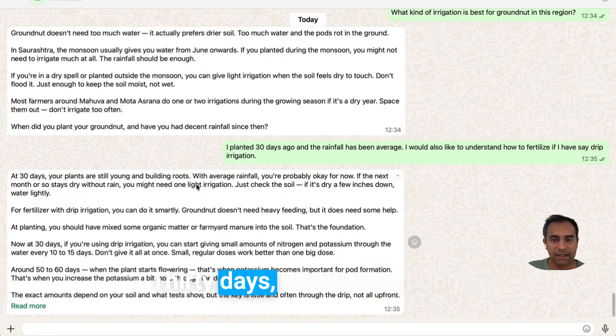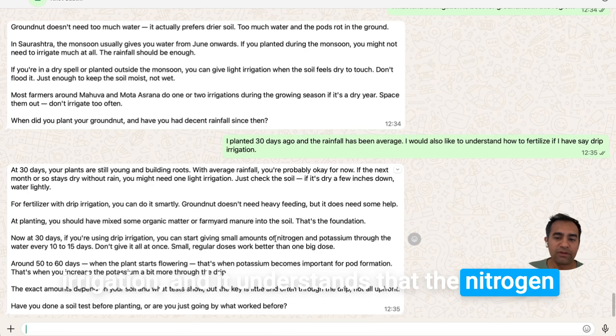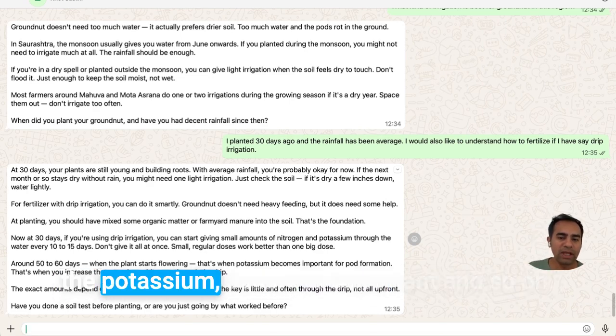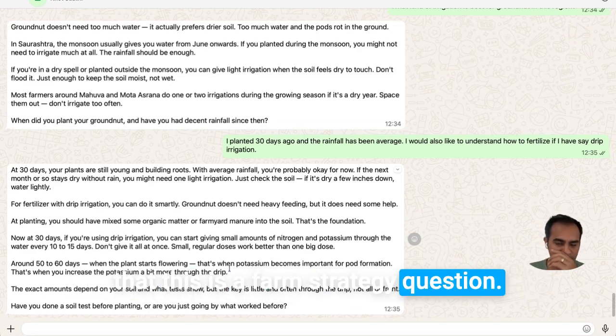And there we have it. 30 days, plants are young, average rainfall, you're okay. For fertilizer with drip irrigation, you can do it smartly. It doesn't need heavy feeding. And then the timeline of how we are doing the drip irrigation. And it understands that the nitrogen and potassium can be given in liquid form, and the potassium becomes important and so on. So it is doing a very good job understanding that this is a farm strategy question.